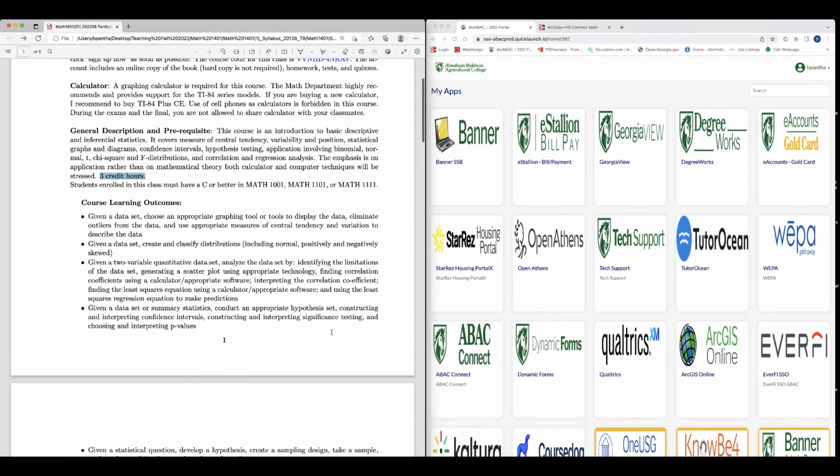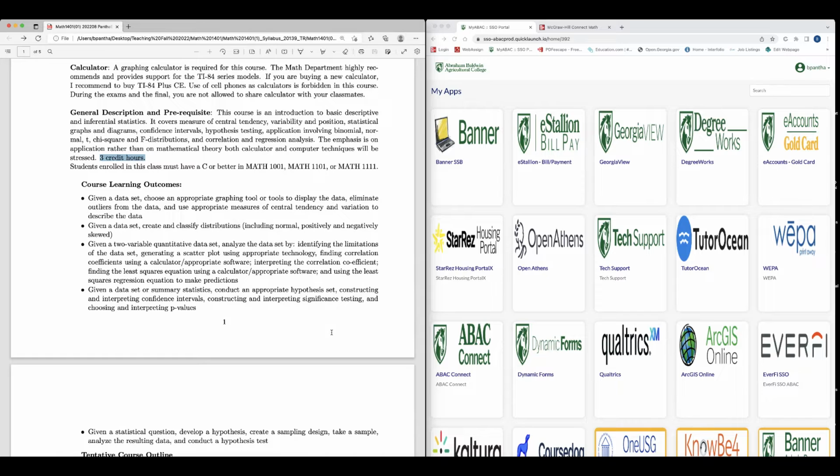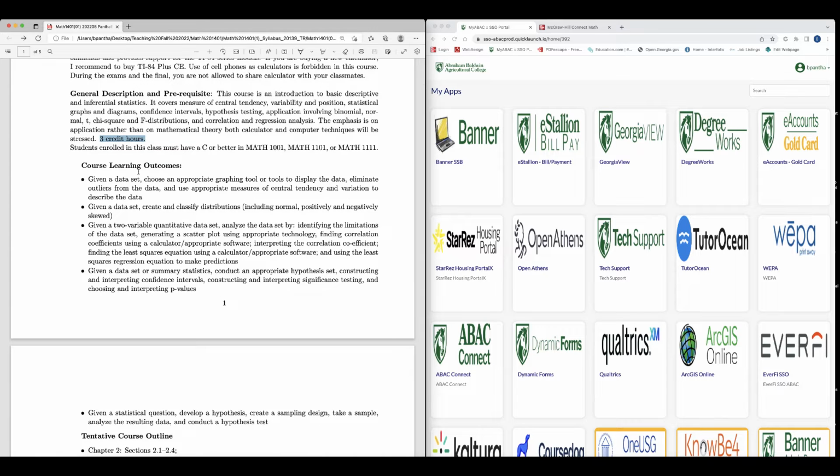These are the course learning outcomes, meaning that after you complete this course, you will be able to do all these things. Given a data set, choose an appropriate graphing tool or tools to display the data, eliminate outliers from the data, and use appropriate measures of central tendency and variation to describe the data. Given a data set, create and classify distributions including normal, positively and negatively skewed.